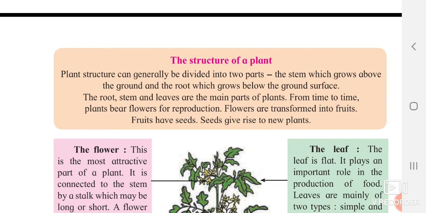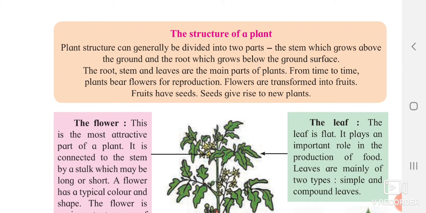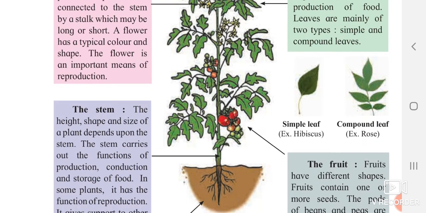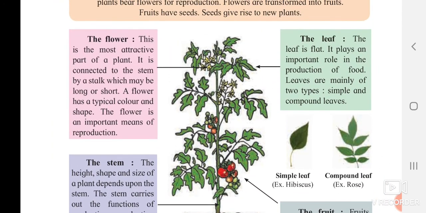They are also producing the same one as themselves. So you can see over here the reproduction, which was a characteristic of living things. What do plants do here? Plants are bearing flowers. That flower is converted into fruit. Fruits give us the seeds, and seeds later give rise to the next plant. So they have described the structure of plant. You can see the picture of a plant over here. Okay, we will see one part of the plant.